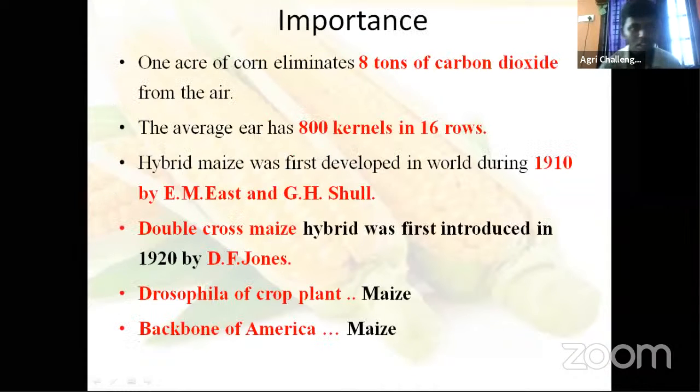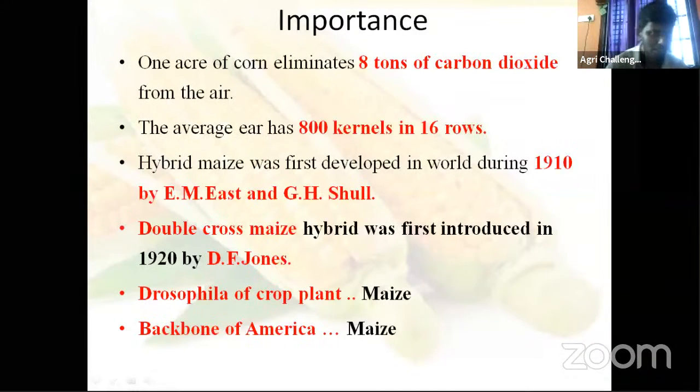Then, 1 acre of corn eliminates 8 tons of carbon dioxide from the air. What is the importance of maize in sustainable agriculture, climate or environmental pollution related issues? If you sow a maize crop in 1 hectare, it fixes 8 tons of carbon dioxide. It removes 8 tons of carbon dioxide from the atmosphere and converts that carbon dioxide into carbohydrates, proteins and all those things. This process is called carbon sequestration.